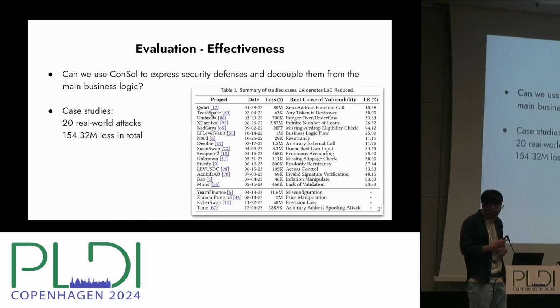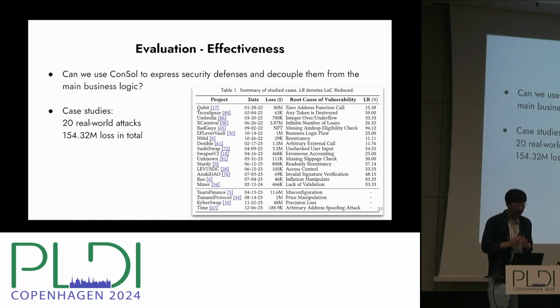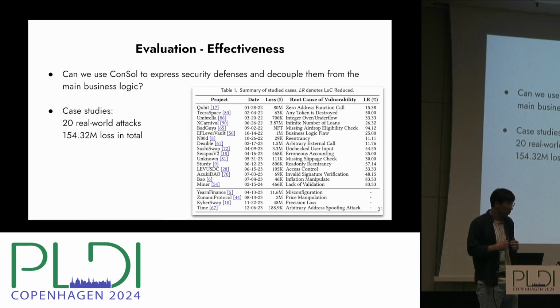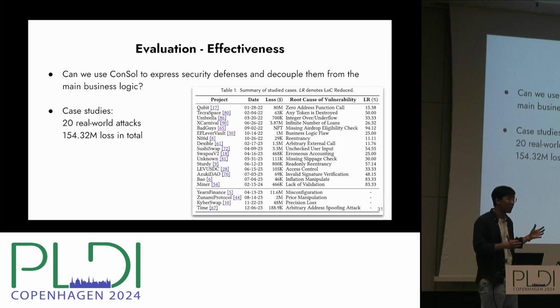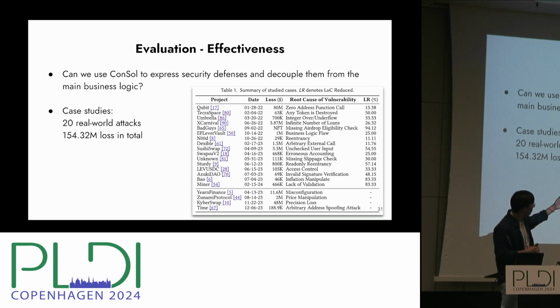Right. And to answer the first question, we collected around 20 cases from the real-world attack databases, and you can see roughly a summary of those attacks and the total loss of those existing attacks and the root cause of the vulnerability. They cover different varieties of vulnerabilities. Some of them are quite famous, like reentrancy, and some of them probably not, like integer overflow, which is also a common software mistake here.